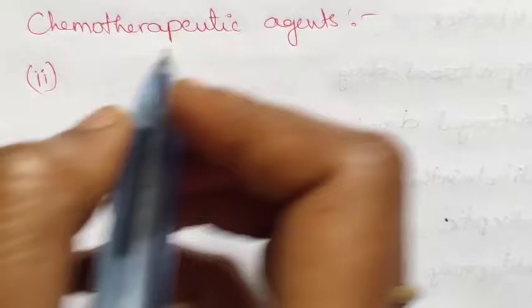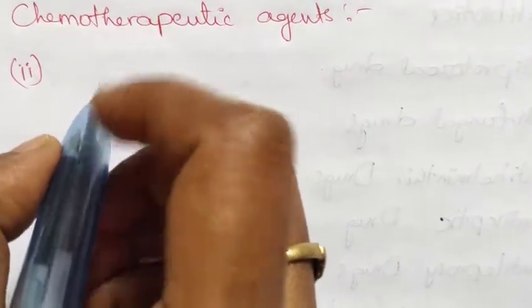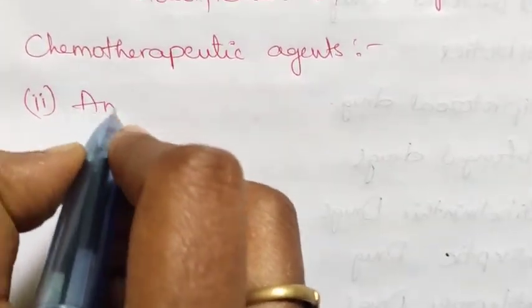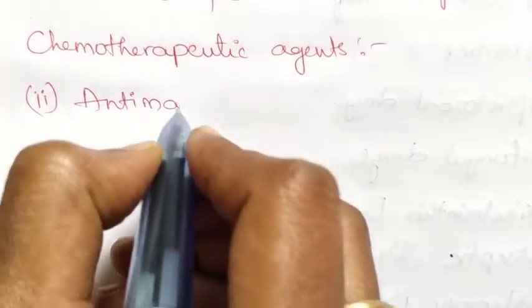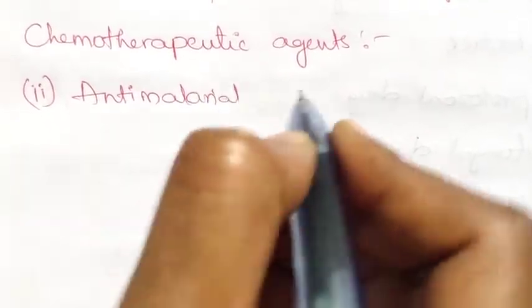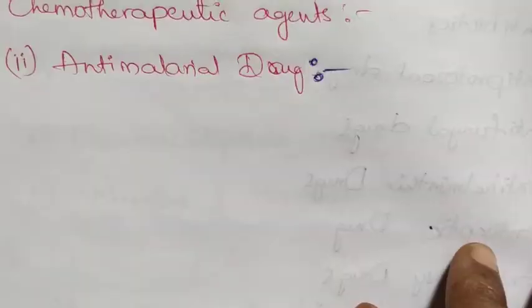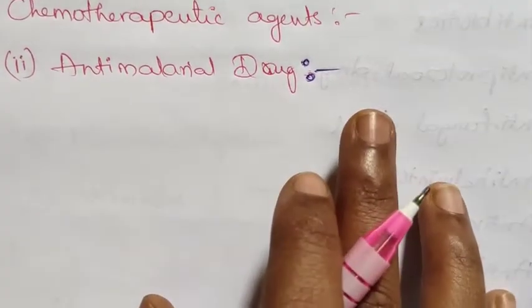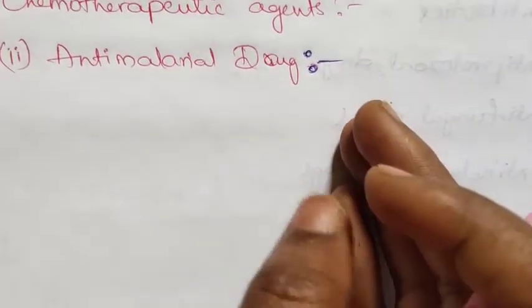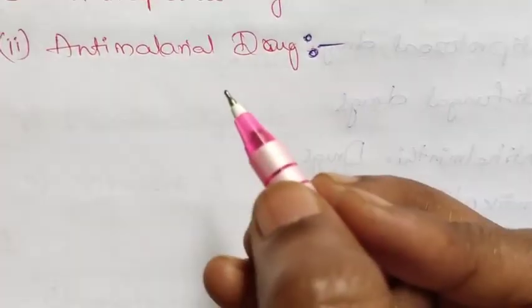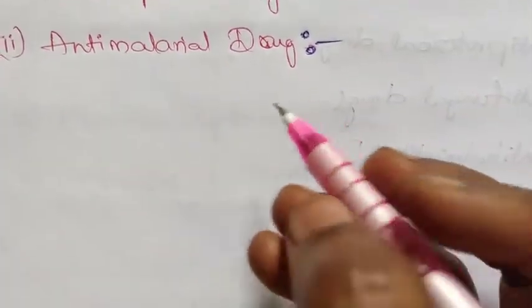Second therapeutic drug is anti-malarial drug. These are used for the cure and prevention of malaria. Those drugs are called anti-malarial drugs.